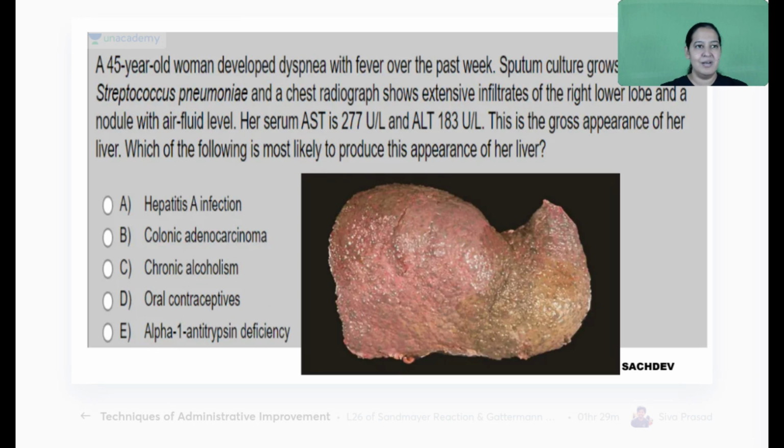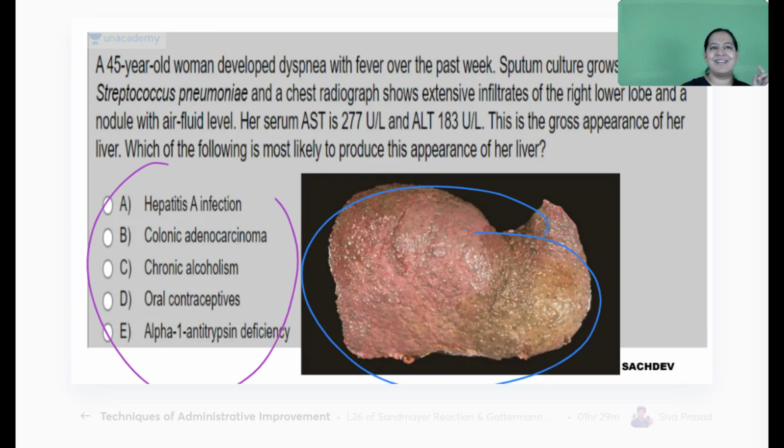Should I come to the next question? Okay, this is the next question in front of you. Very easy. Look at the image, see the options, and tell me the correct answer. Make the diagnosis. Even a blind person can tell what the diagnosis is here. It is a very simple question.